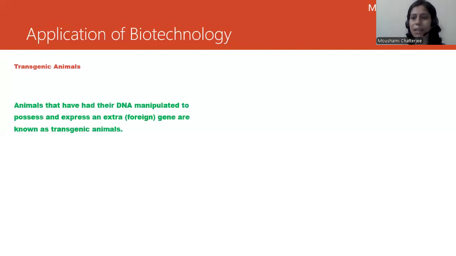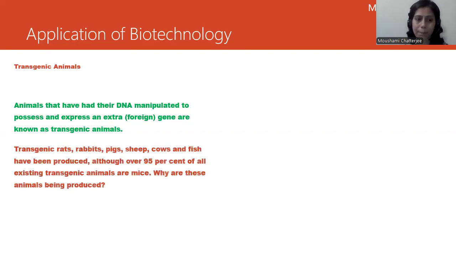Okay, so what are transgenic animals basically? These are those animals in which the DNA has been manipulated, or we have gone ahead and changed any sequence of base pairs, or we have changed a part of a gene in that particular DNA, which leads to the formation of transgenic animals. Now, when we talk about transgenic animals, there are varieties of transgenic animals which were introduced.